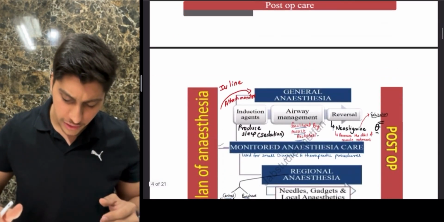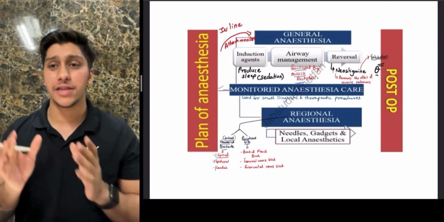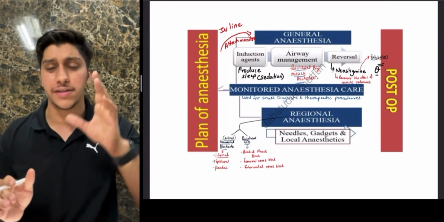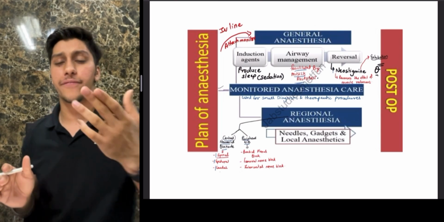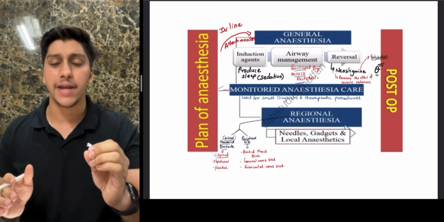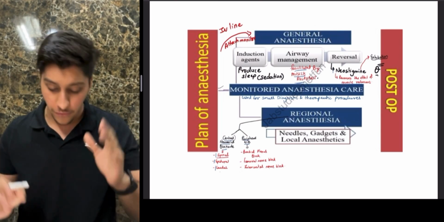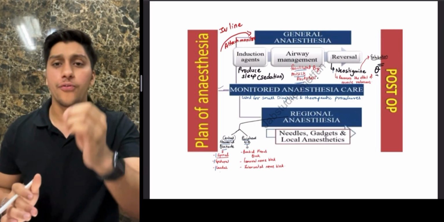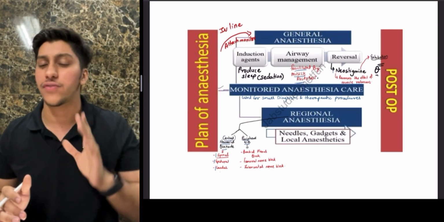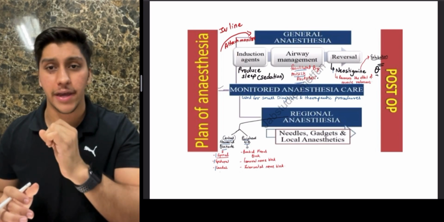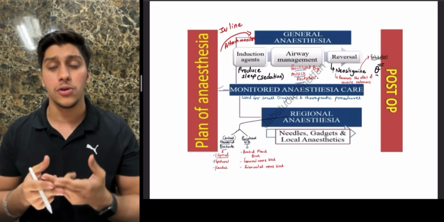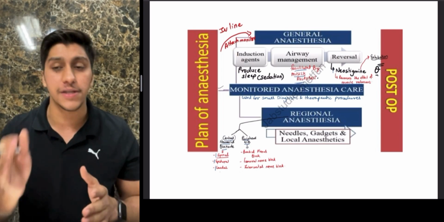Okay. So whenever we talk about the plan of anesthesia, the first thing you will see is what are the things we use. For example, in general anesthesia, you're going to sedate the patient with the help of multiple inducing agents. Before we start anything, the first thing we have to do is secure an IV line. Why IV? Why not IM or subcutaneous? Because an IV line is going to give you 100% bioavailability.